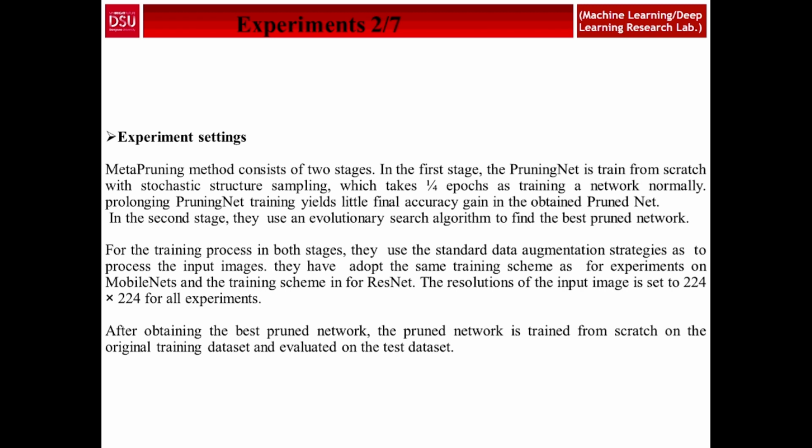They adopt the same training setup in the experiments on MobileNet and ResNet. After obtaining the best pruned network, the pruned network is trained from scratch on the original training dataset and evaluated on the test dataset.